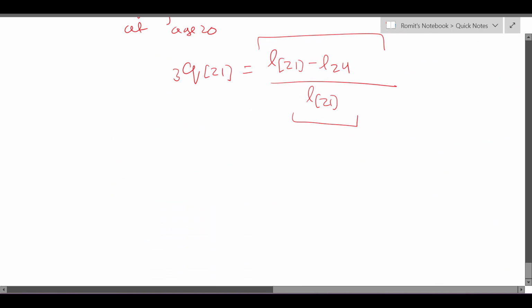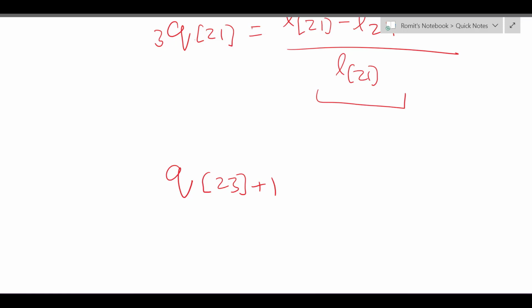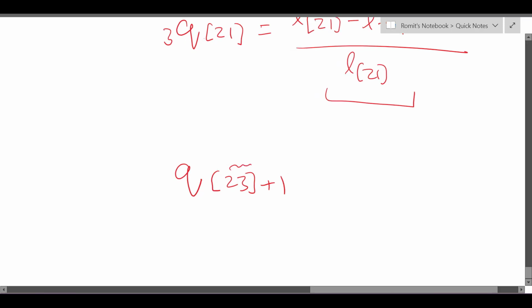What will be q[23]+1? Okay, so this is the probability that a life currently aged 24 dies within the next 1 year, given that they bought the policy at age 23. Okay, they bought the policy at age 23, and we want the probability that they die within the next 1 year. They are currently age 24, right? Current age is the sum of these two. When they bought the policy is what is inside. The time it has been since the policy was bought is 1 year.